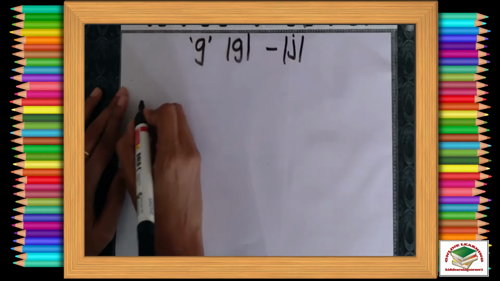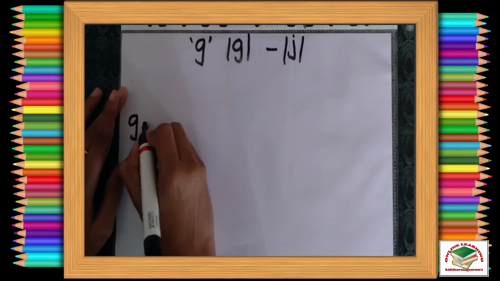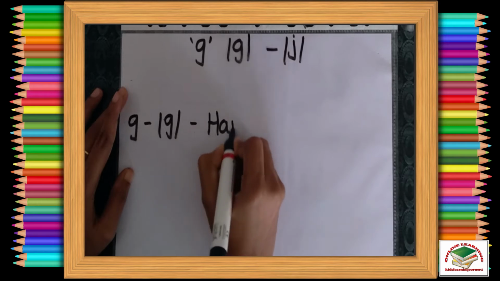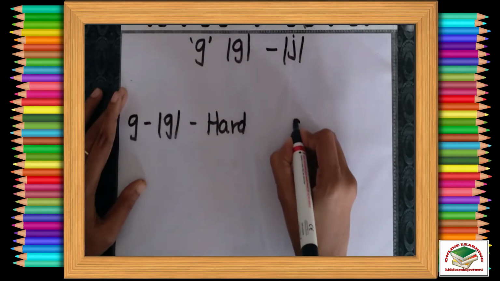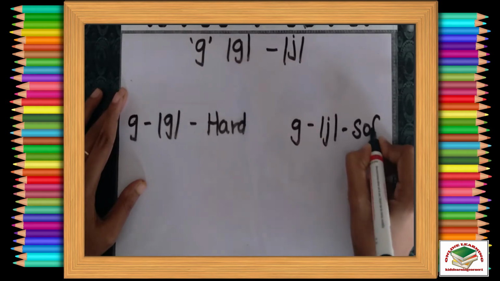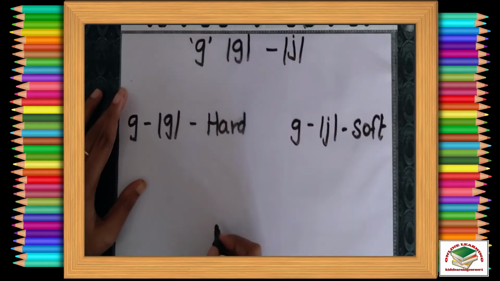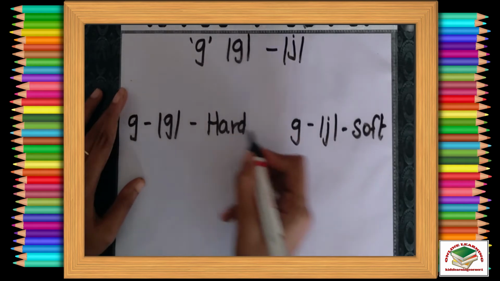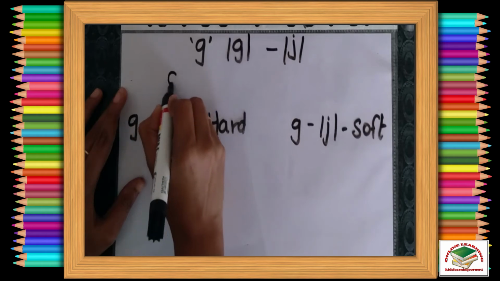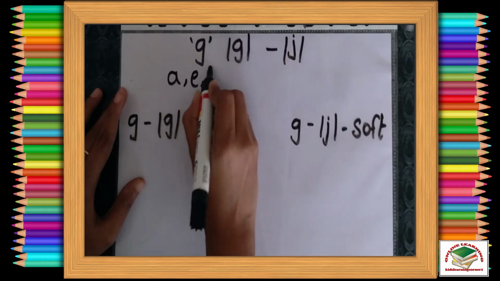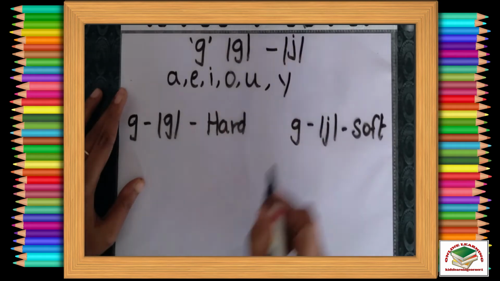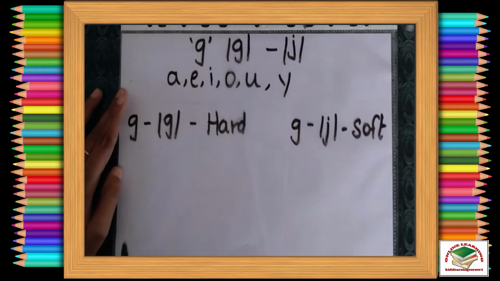Okay? So when G makes the G sound, it is called a hard sound. Phonic sound is the hard sound. When the same G makes the J sound, it is a soft sound. So there is a rule. When does G make the hard sound and when does G make the soft sound? You already know vowels. A, E, I, O, U and sometimes Y are called vowels. So whenever we see